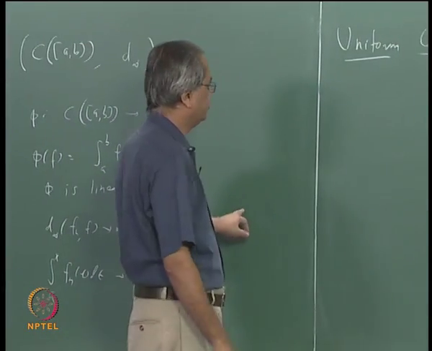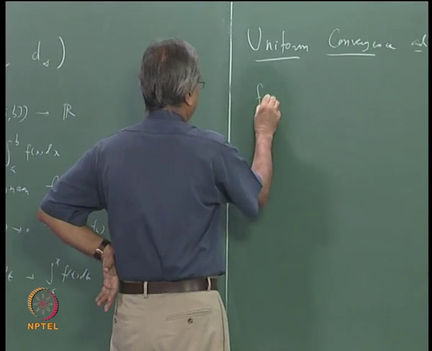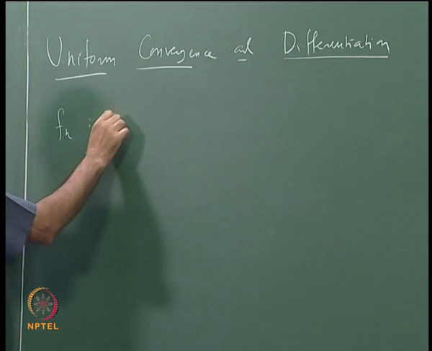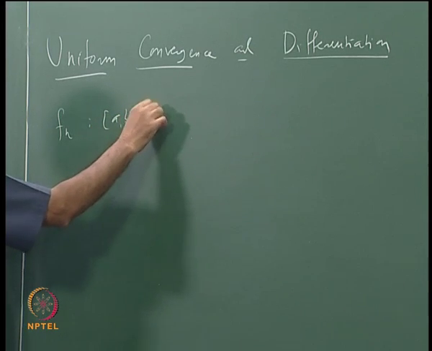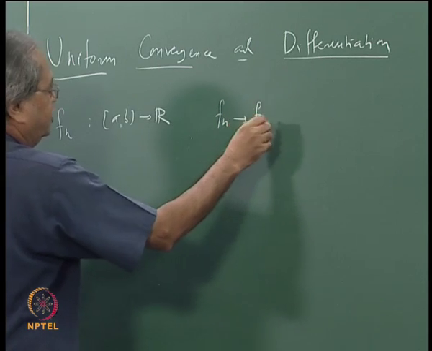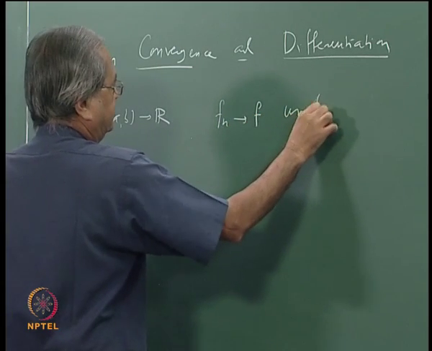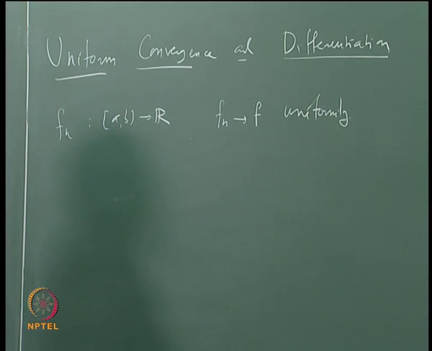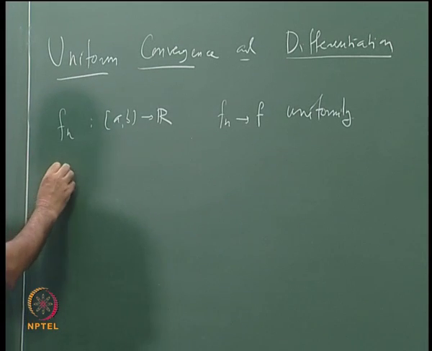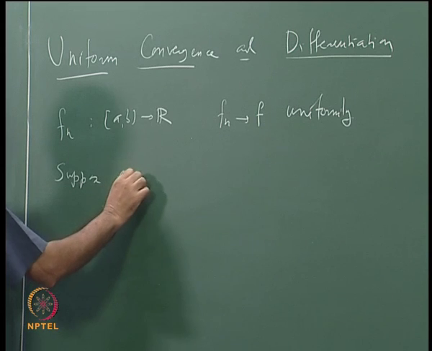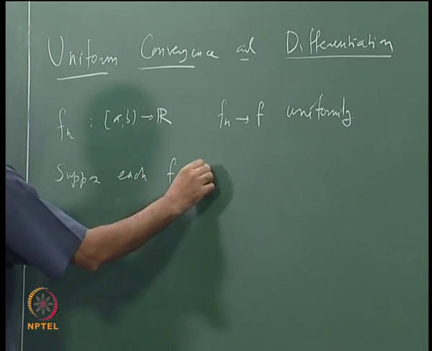Suppose we have a sequence fn from [a,b] to R, and suppose fn converges to f uniformly, and suppose each fn is differentiable.